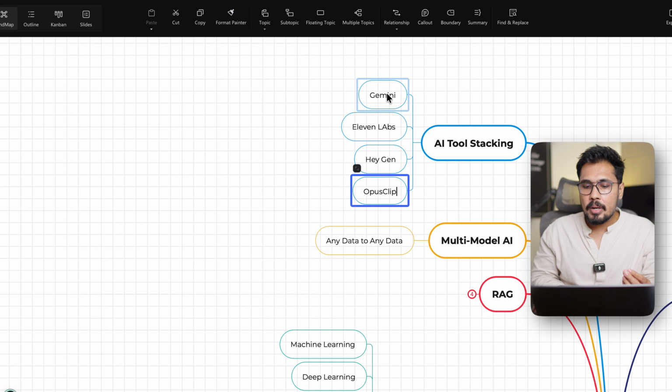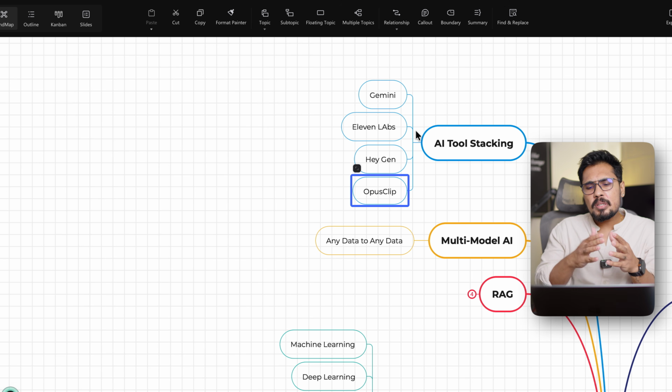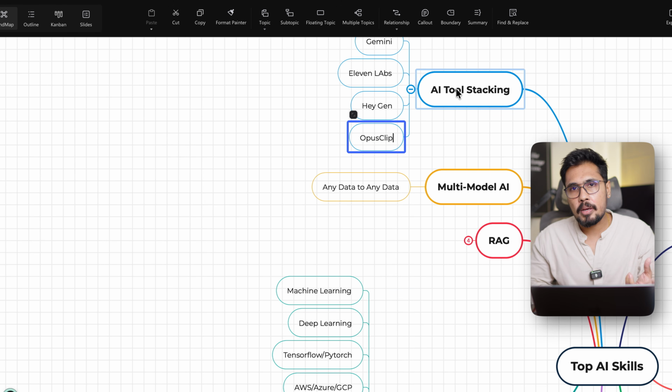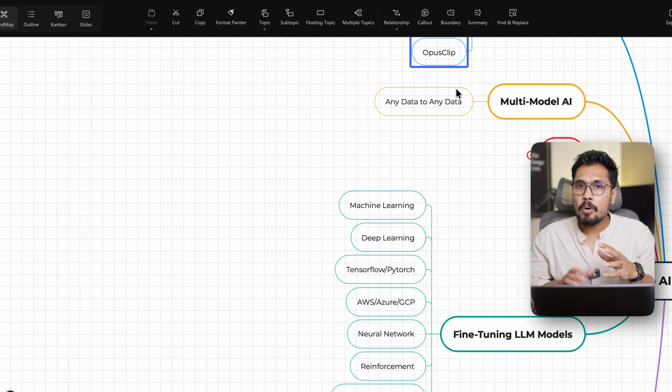So this is called what? AI tool stack. So now this is not important. If you are already learning AI workflow automation, you are already able to perform this AI tool stacking. And apart from it, if you are trying to be an AI engineer, agentic AI engineer, you need to learn